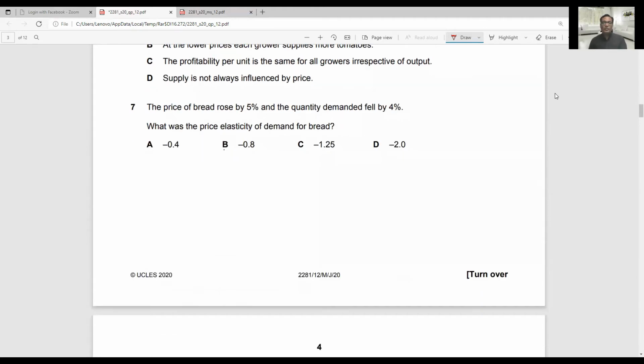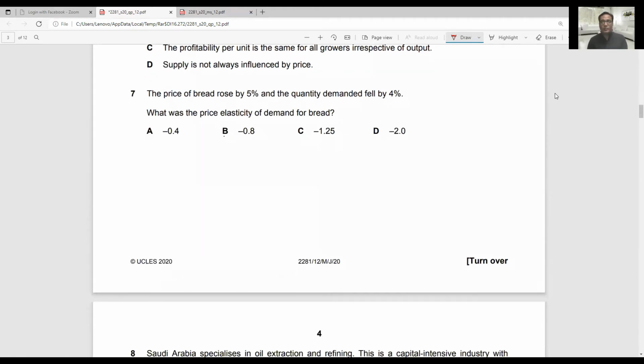And now coming to question number 7. The price of bread rose by 5% and quantity demanded fell by 4%. What was the price elasticity of demand for bread? Price elasticity of demand is calculated as percentage change in quantity demanded over percentage change in price. So the percentage change in quantity demanded is 4%, and we can write minus 4% because it is falling.